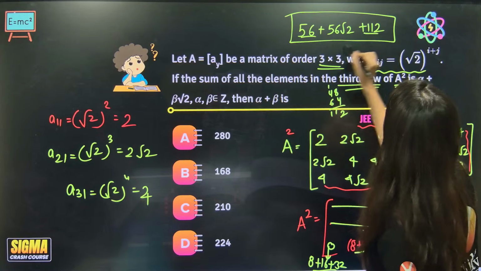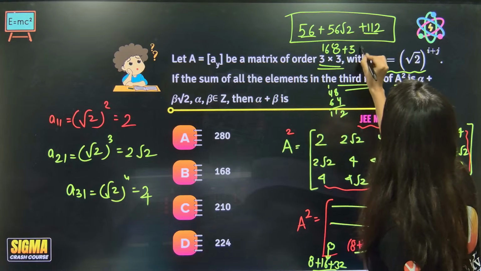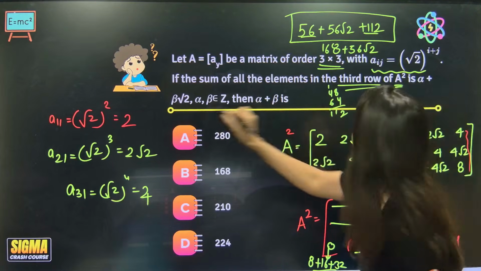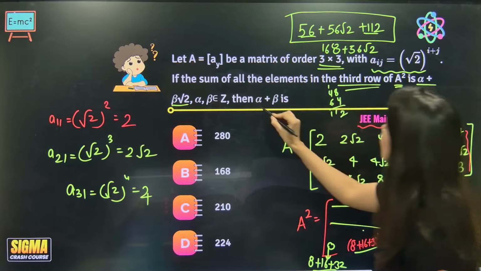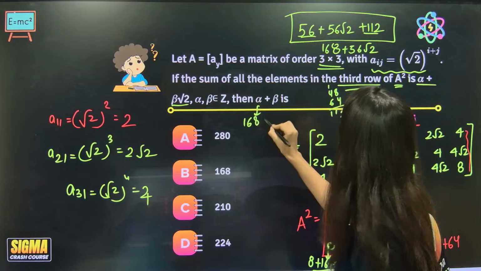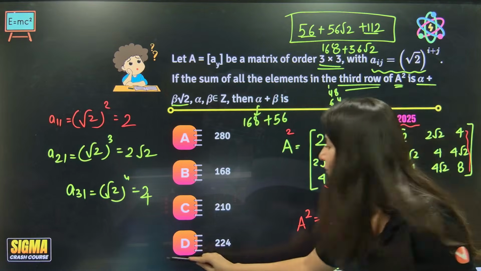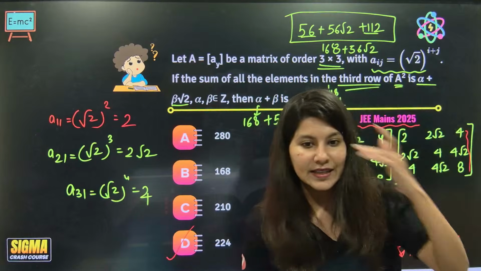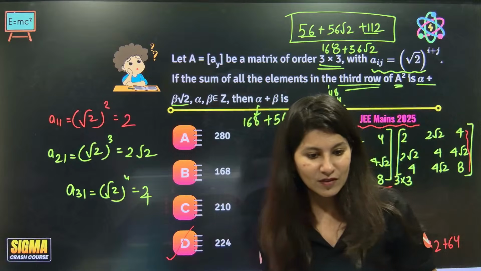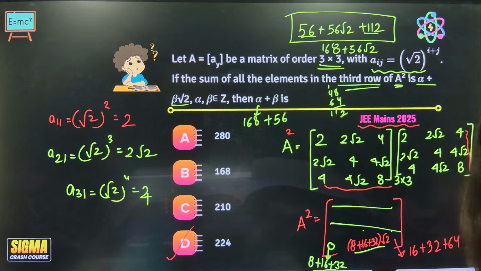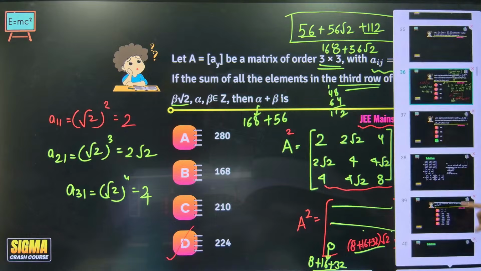If you add these together, we get 168 plus 56 root 2. Comparing with alpha plus beta root 2, alpha is 168 and beta is 56, so the answer is 224. Option D is absolutely correct. JEE Main 2025, everyone. Clear?